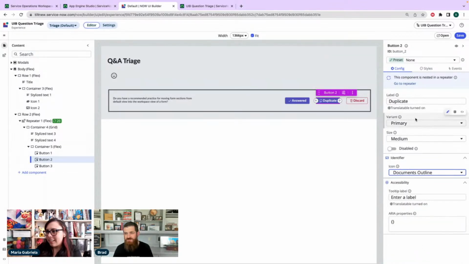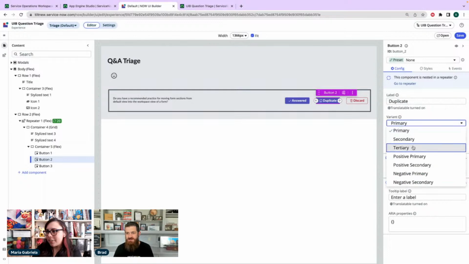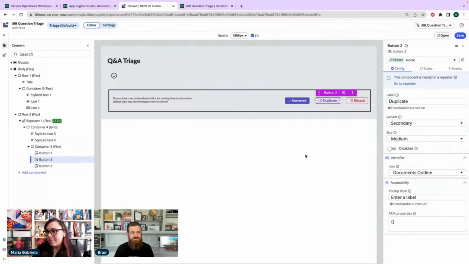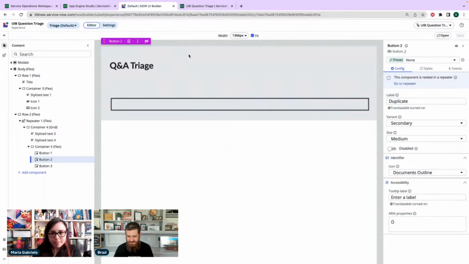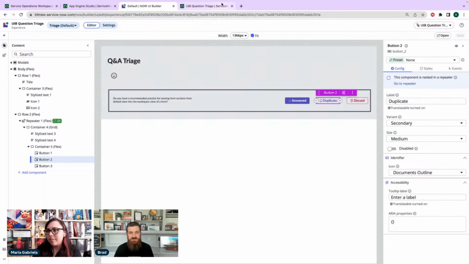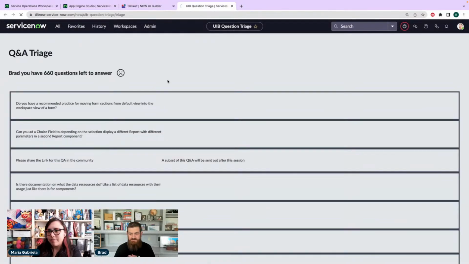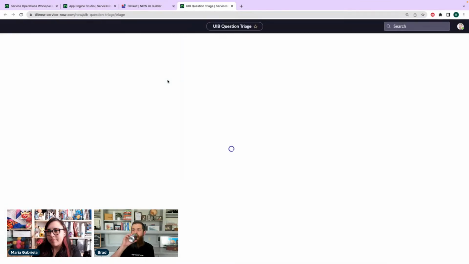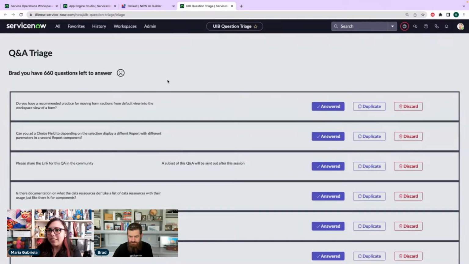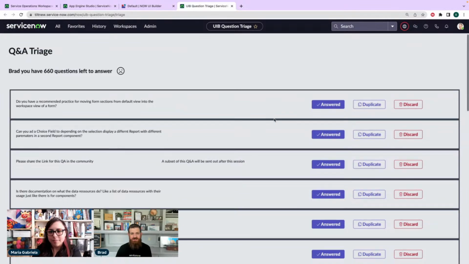And then we'll make this one secondary or tertiary. That'll work. There it is. All right. So let's save that and see how it looks. Oh, that looks nice. It's not bad.